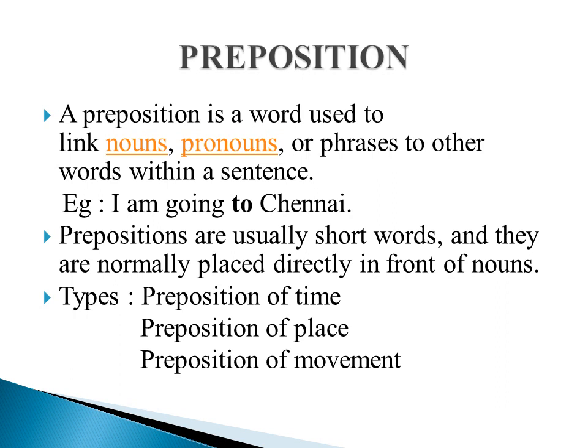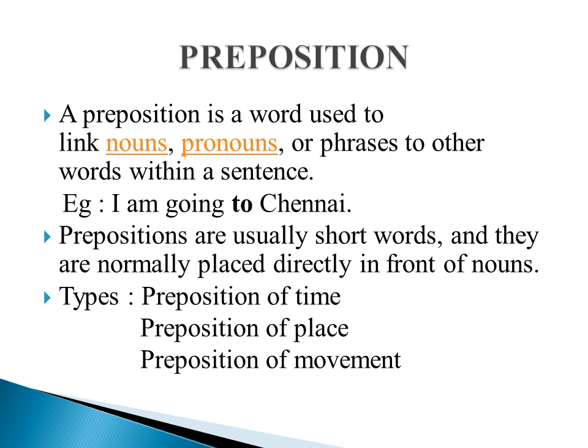For example, let us take the sentence, I am going to Chennai. In this sentence, your verb is going and noun is Chennai. If you write the sentence as just I am going Chennai, it doesn't make any sense. So in order to give a meaningful sentence, you are going to add the preposition called to here. That is, I am going to Chennai. Prepositions are usually short words and they are normally placed directly in front of nouns.